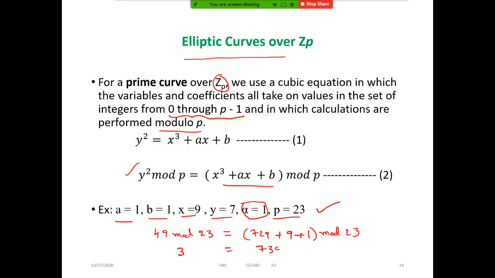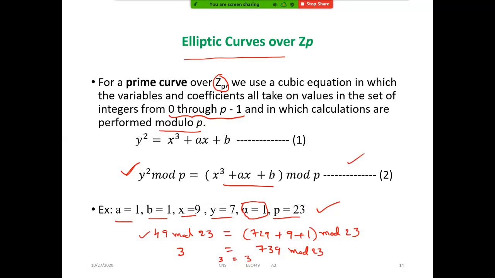So what is this one? 739, sorry, 729 modulo 23. What value will you get here? 729 modulo 23. Three only, sir. Yeah. So whenever this equation is satisfied for the different a and b values or x, y coordinates, that is how to choose the prime number. So based on this equation only, you have to remember this. We may provide the y value, x value, p value, and maybe ask for a and b, right? That is what we should see here.